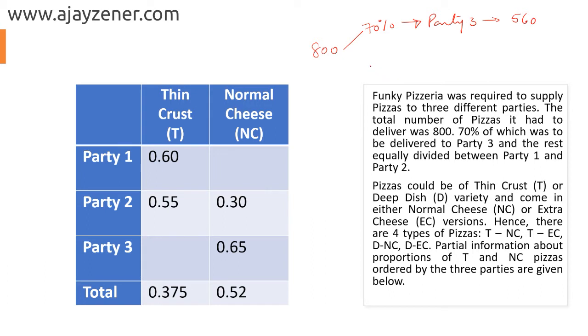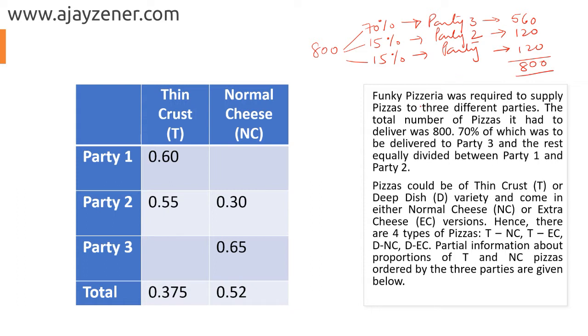The rest were equally divided between party 1 and party 2. So that means 15% went to party 2 and 15% went to party 1. Now that makes this quite easy because we know this is 120, this is also 120. So that's how it adds up to 800.